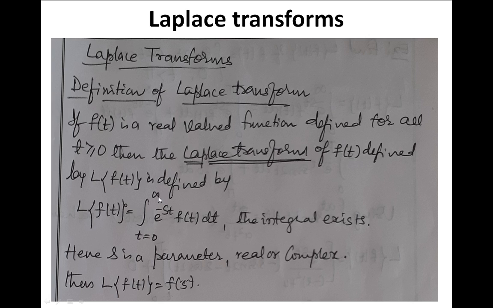Integration is always between 0 to infinity, provided the integral exists. The meaning of integral exists is what? This integral should possess a finite value at the end, whatever it may be, either 0 or positive or negative. Here s is a parameter. Parameter means one type of constant, which may be either real or complex, and therefore L of f of t is shown by F of s. That is one more notation to know about Laplace transformation.